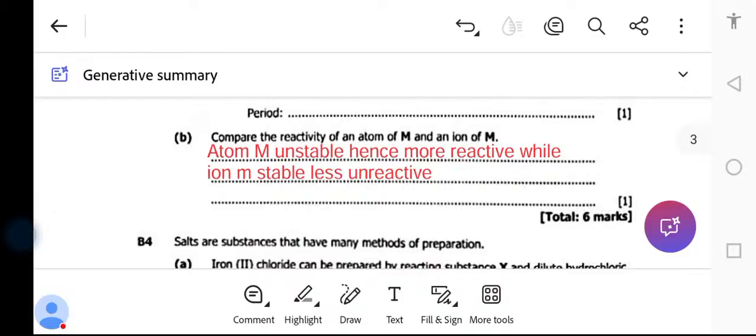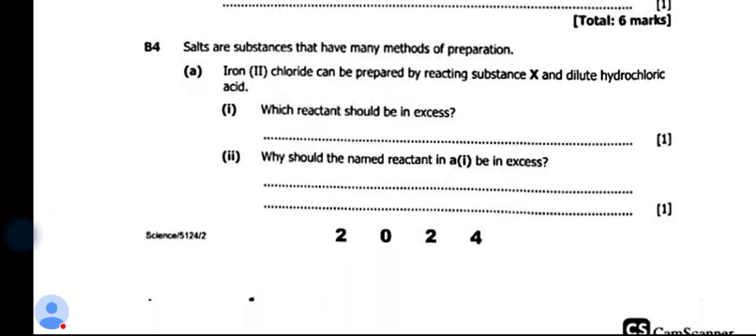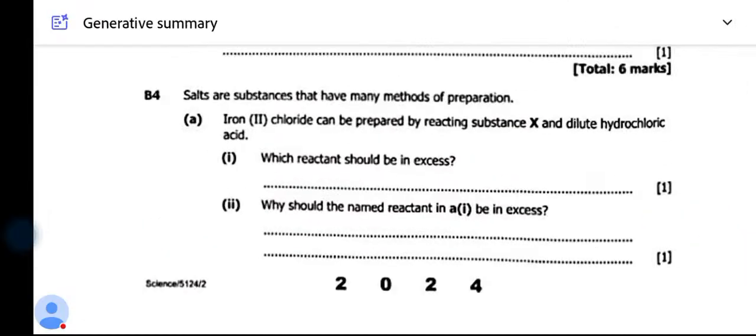Okay, so we go to the next question, which is question 4. So what is question 4 asking us? Question 4 is saying, we're finishing very soon. Salts are substances that have many methods of preparation. Then the first question is saying, iron 2 chloride can be prepared by reacting substance X and dilute hydrochloric acid.